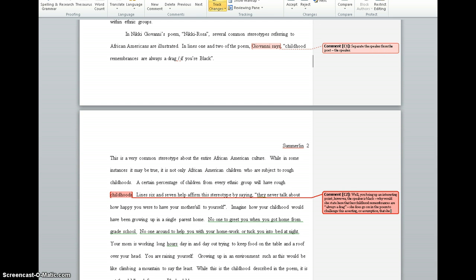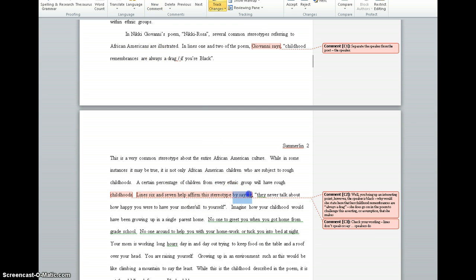that she makes. Lines 6 and 7 help affirm the stereotype by saying, so here I want to say something, this is for everybody, right? I'm going to make a comment here. Check your wording. Lines don't speak or say. Speakers do. So lines 6 and 7 help affirm the stereotype.